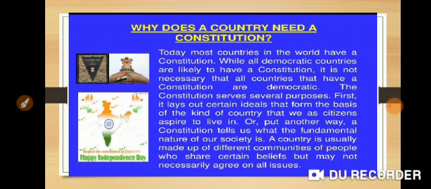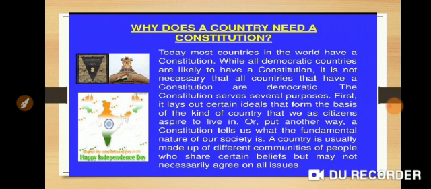Today most countries in the world have a constitution, while all democratic countries are likely to have a constitution. It is not necessary that all countries that have a constitution are democratic. Those which have other systems, for example communism in China, they do have a constitution. Russia has communism, and they do have a constitution, because it is really mandatory to have a constitution to govern a country.